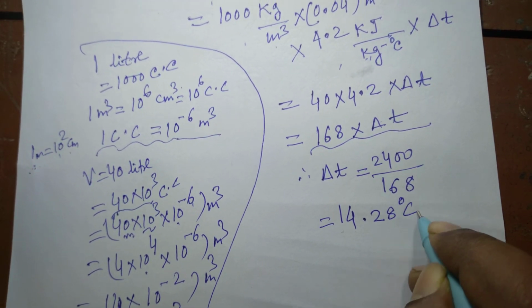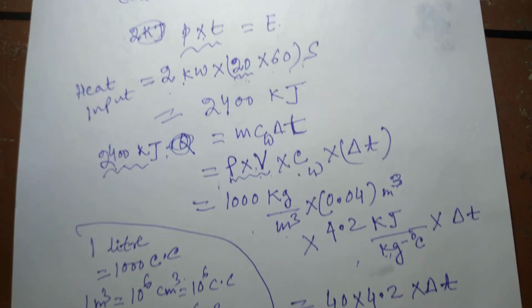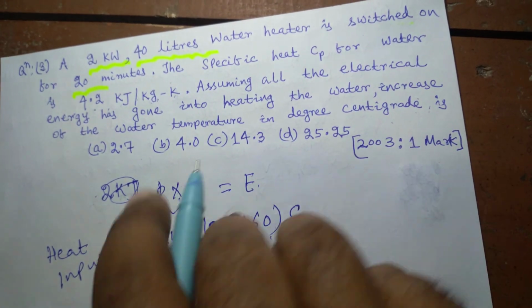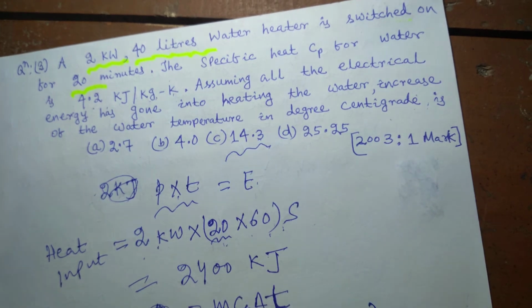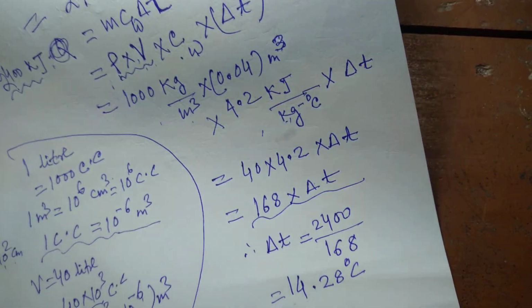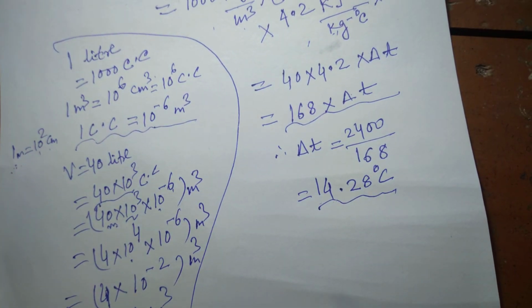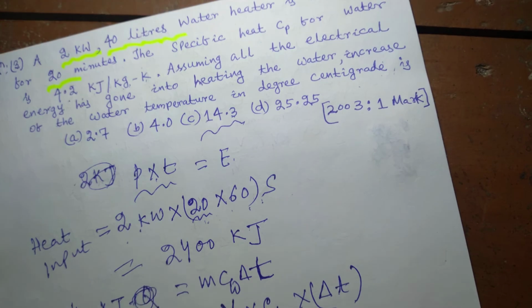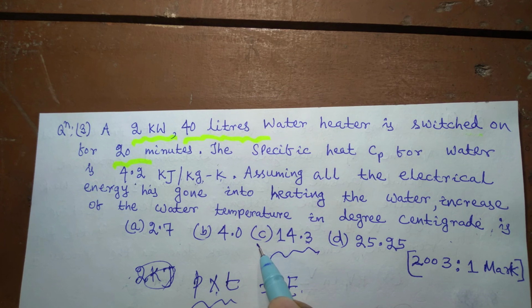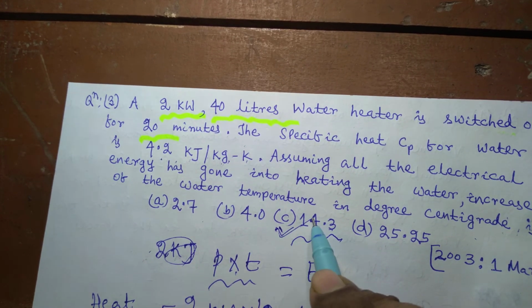That is 14.28 degrees Celsius. Out of the 4 options, 4.3 is closest to the answer we found, that is 4.28 degrees Celsius. None of the other options is closer than this. So that's why we will take this as our answer. Option C is the correct answer.